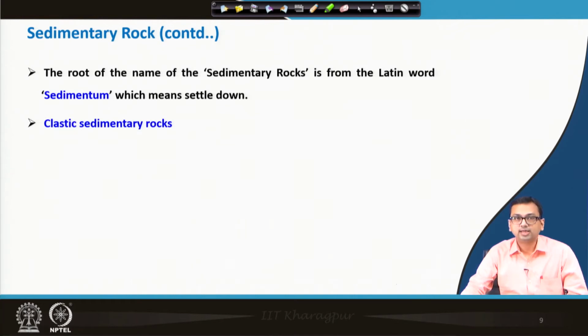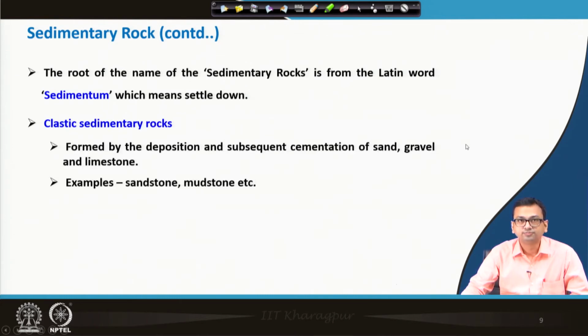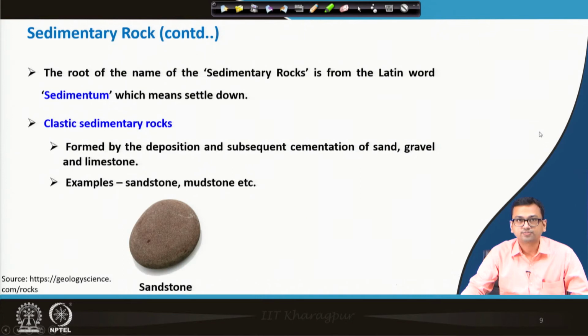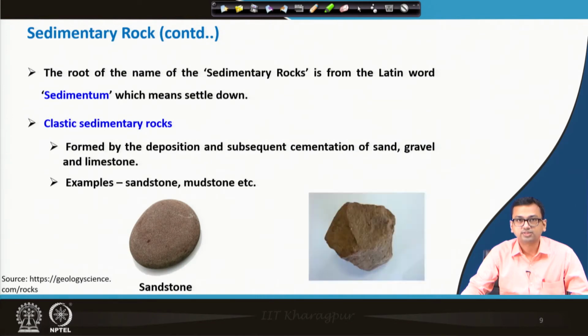Now, as I have stated, there are 3 types of sedimentary rocks. Among them, the first one is clastic sedimentary rocks. What are they? Let us try to understand. Formed by the deposition and subsequent compaction and cementation of sand, gravel and limestone. Very simple. Examples are sandstone and mudstone, etc. Here is a typical picture of sandstone and mudstone.